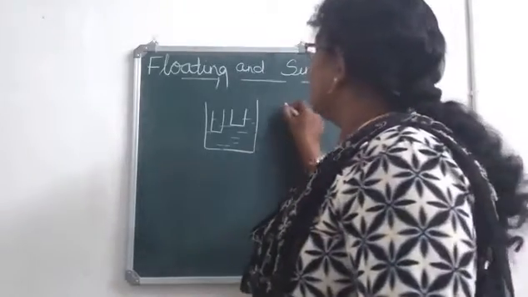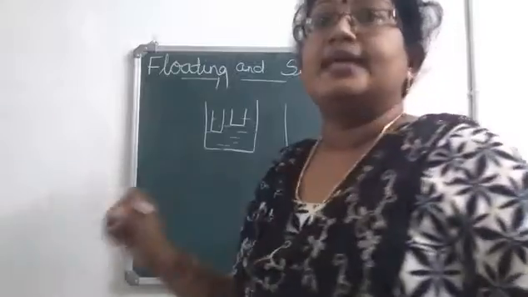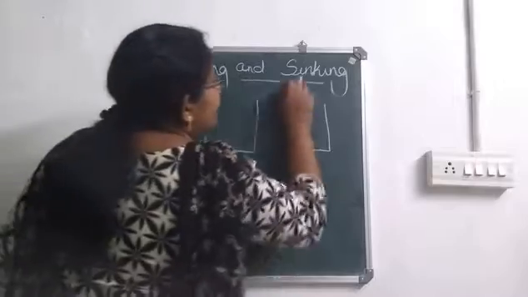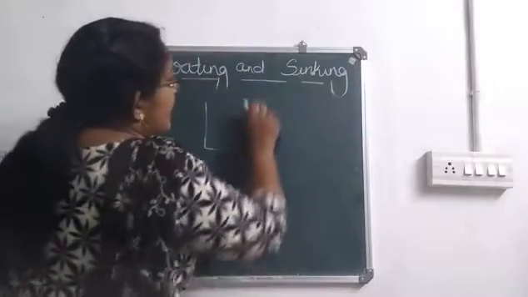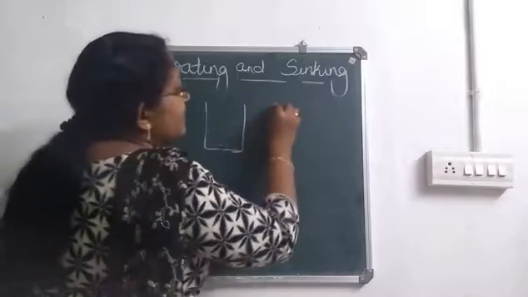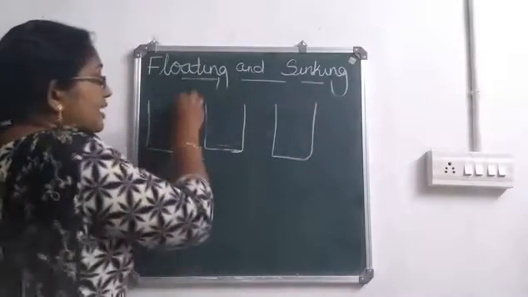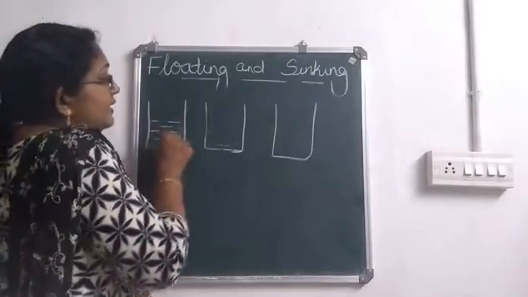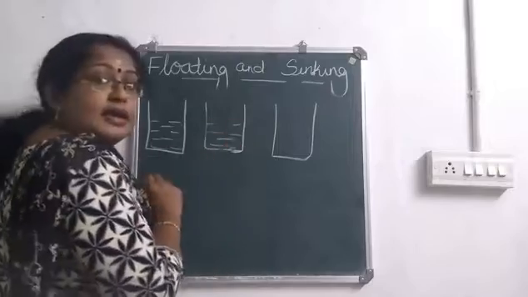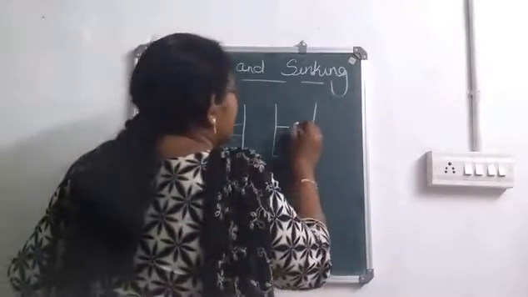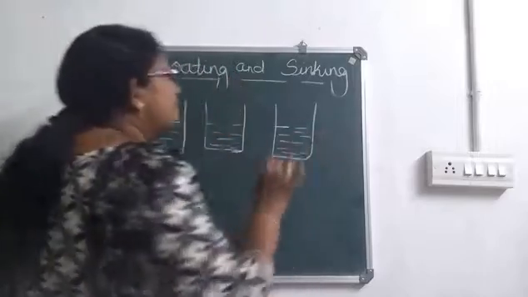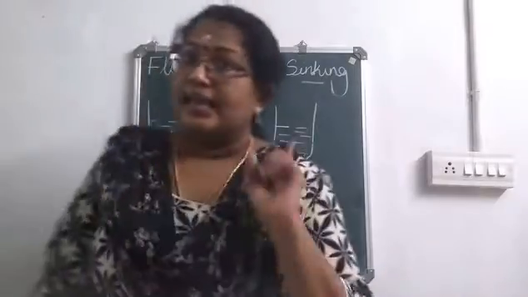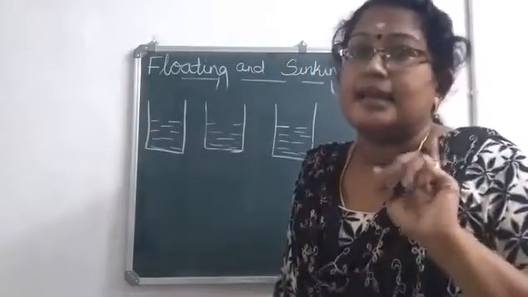Here I will give you an example. I am going to consider an object, let it be a wooden piece, and three identical beakers are taken. In one I am taking water, in another mercury and in another glycerin. Three different liquids are taken in three identical beakers.